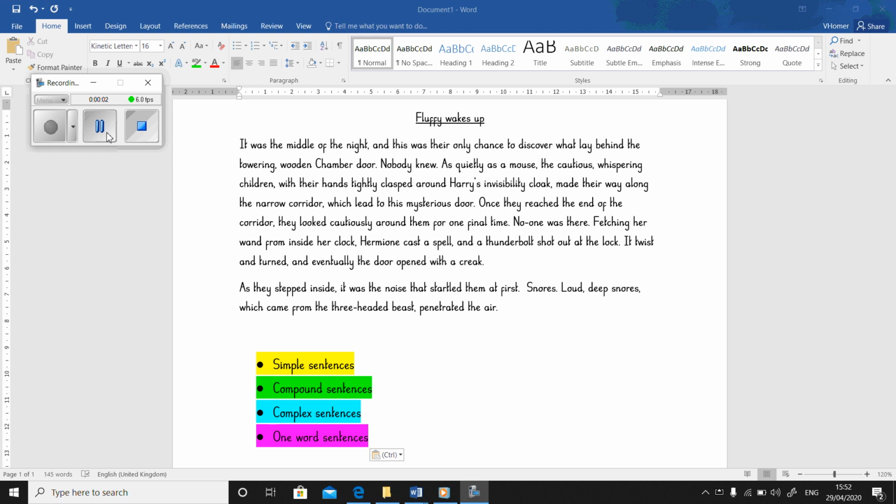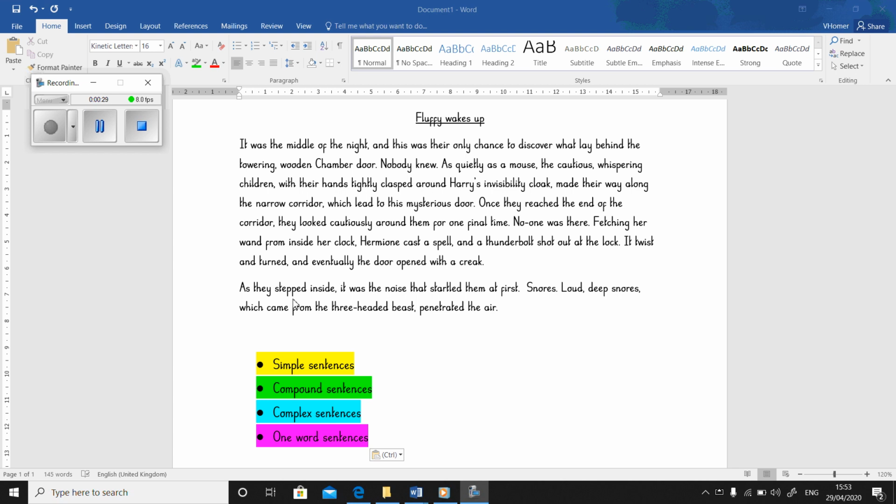Hello Year 5, here's the start of my narrative for Fluffy Wakes Up. So as you can see, I finished my first paragraph describing Ron, Harry and Hermione going down the corridor and reaching the door, and then I've started my second paragraph when they've stepped inside. Obviously this one I would have to make more detailed in my final piece.